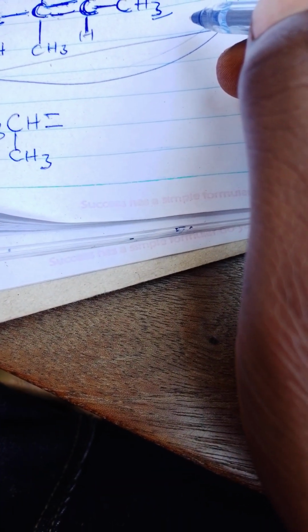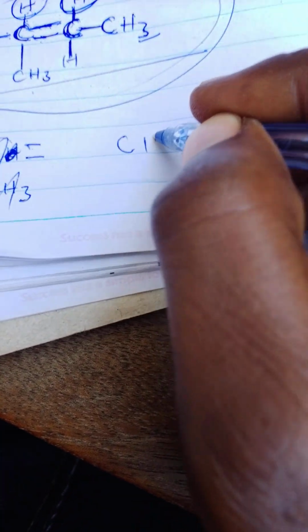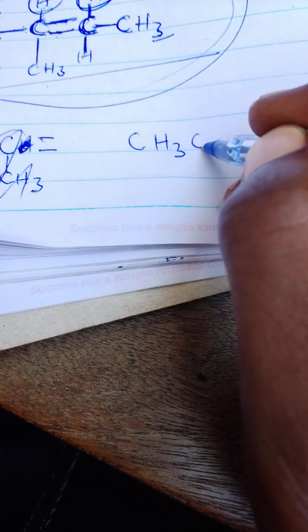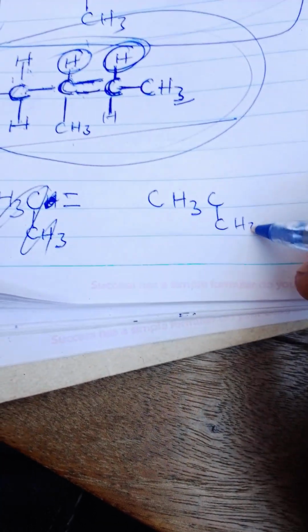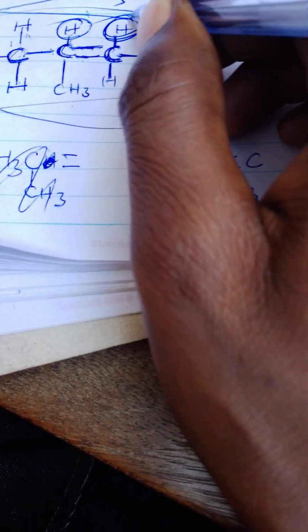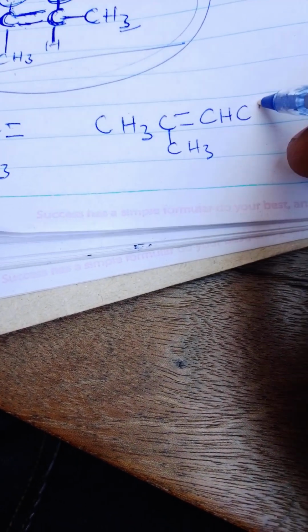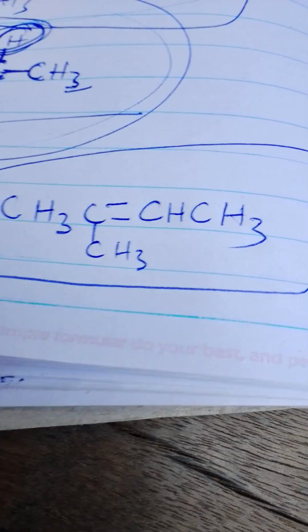Then there is a double bond there, but this hydrogen we have removed, so it is not there. So generally it is going to be CH3, C. This hydrogen is not there, but I have here CH3, then a double bond, C. This hydrogen is not there, but this hydrogen is there, which is that one, CH3. So now I want to name that compound.